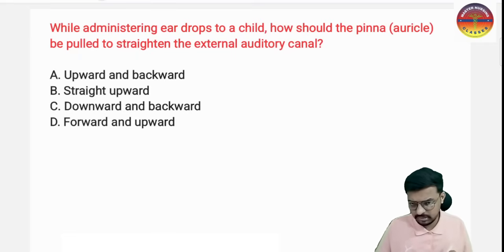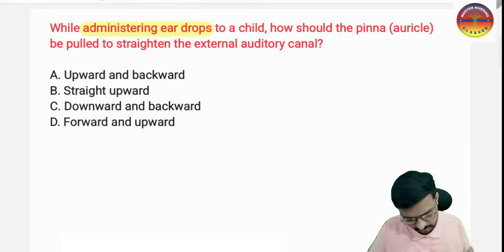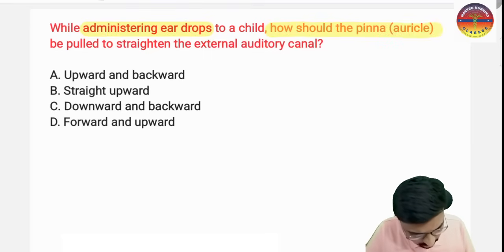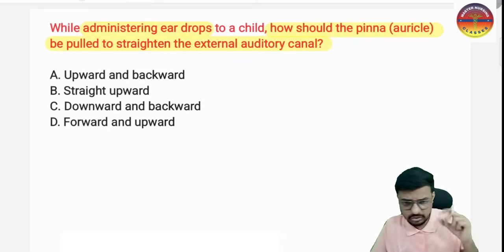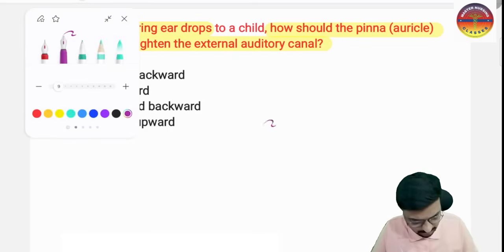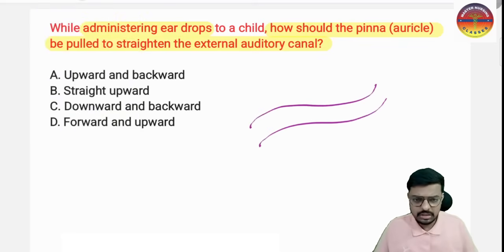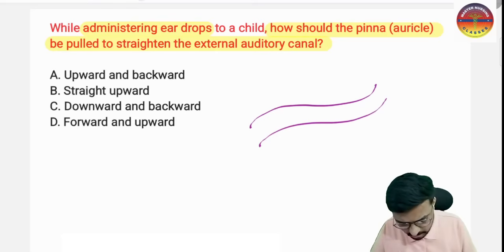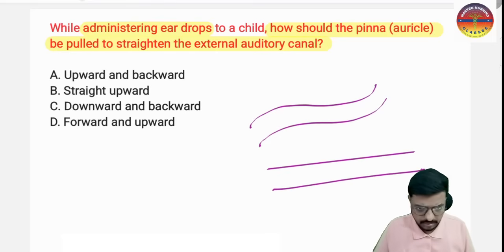Okay, so here is the question. While administering ear drops to a child, how should the pinna or the auricle be pulled to straighten the external auditory canal? The question itself raises another: why do we have to pull the pinna in the administration of ear drops? Because the external auditory canal is in an S shape, like this. In order to make it straight, we have to pull the ear auricle or pinna.